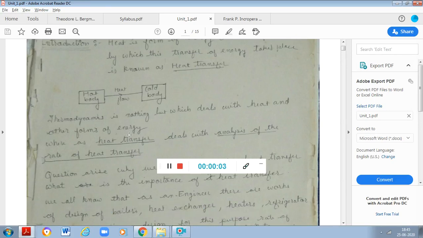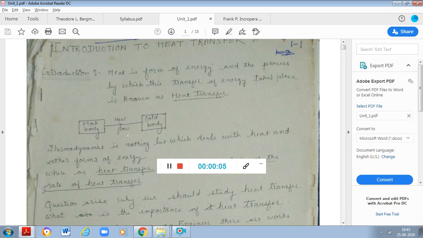So in the last video we have seen what the syllabus is for this course. In this introduction to heat transfer, we will see the basics of the modes of heat transfer, how heat transfer takes place, and why it is important to study heat transfer. So what do we understand by heat? Heat is nothing but a form of energy.